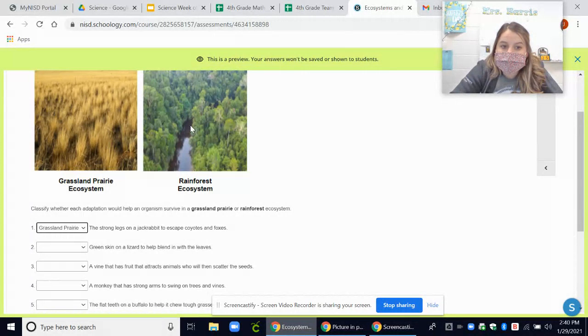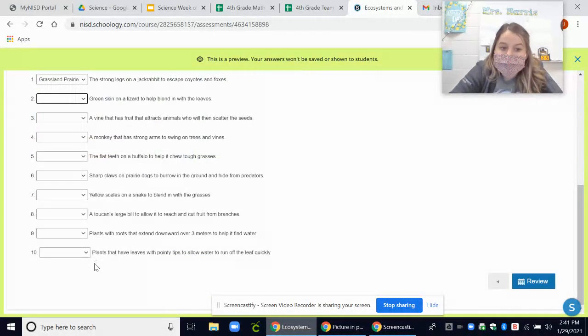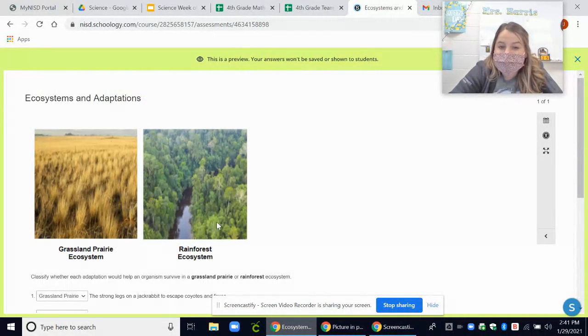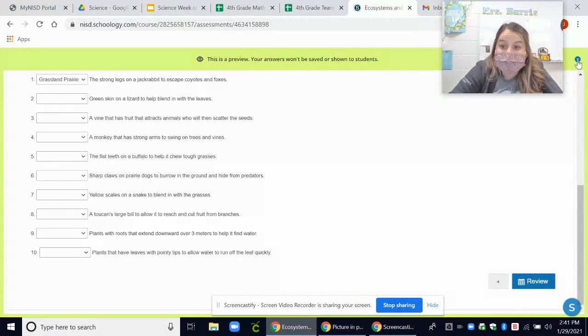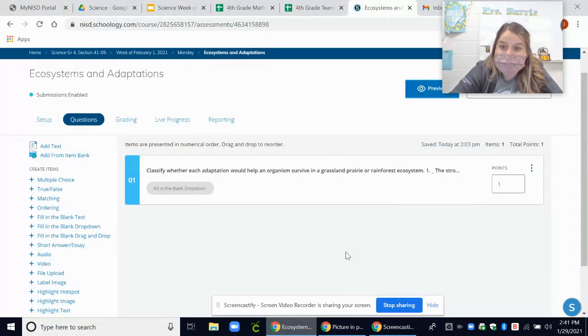Look at these two ecosystems. Does it look like the rainforest would have more leaves and lizards or the grassland prairie? What do you think? You'll choose one, okay? So you're going to go down this list and choose. Are they grassland prairie adaptations, or do you think they're more something that would happen in the rainforest? You'll turn that in. You have 2 attempts. If you don't get a 70 on your first attempt, you need to take it again. So you have 2 tries to take it again. It'll show you which ones you got wrong.